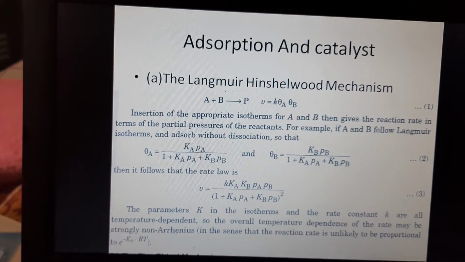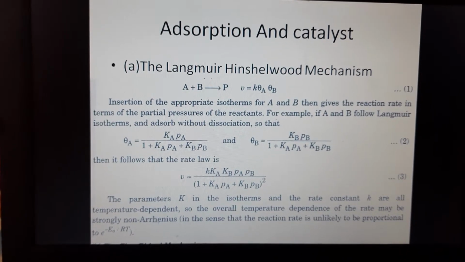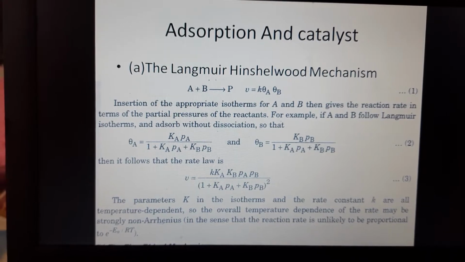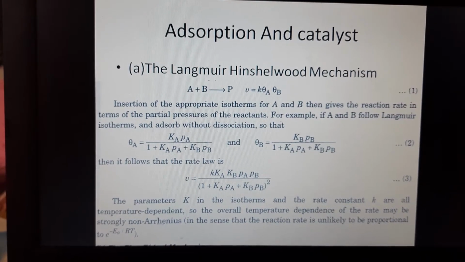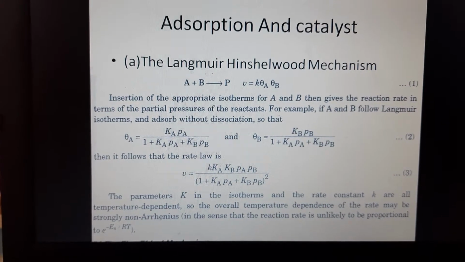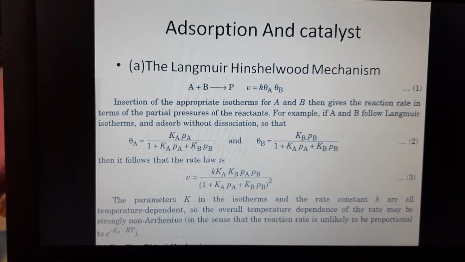Therefore, we expect the rate law to be second order in the extent of surface coverage. For the reaction A plus B giving product, V is equal to k theta A theta B.